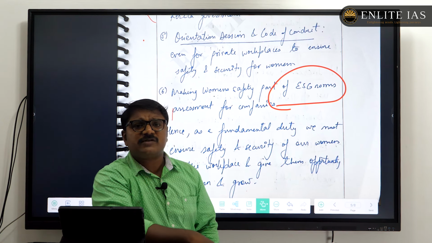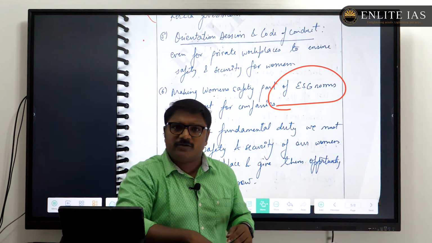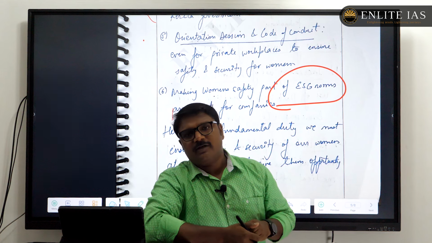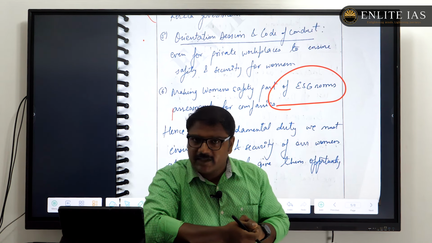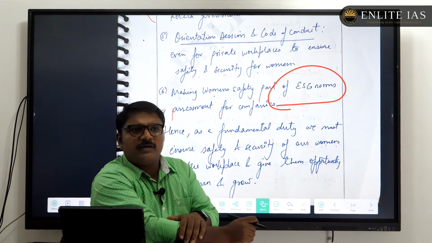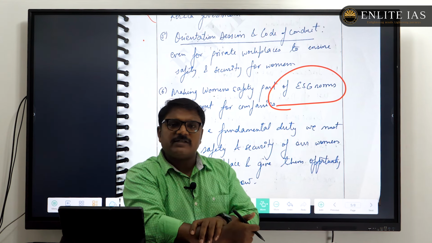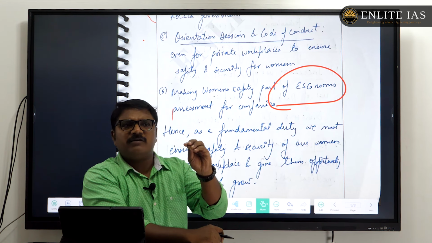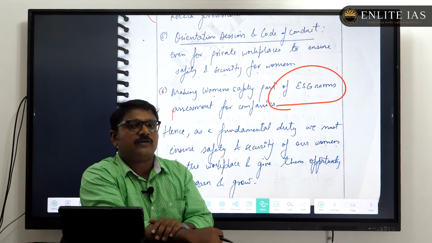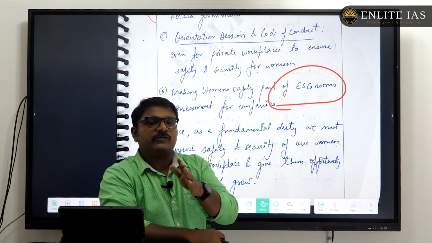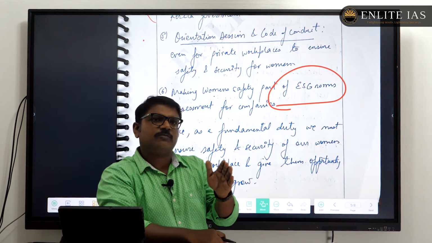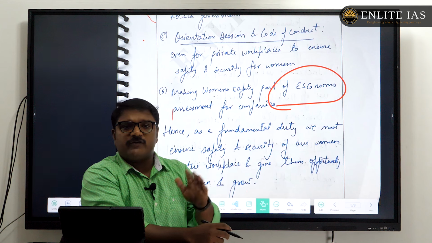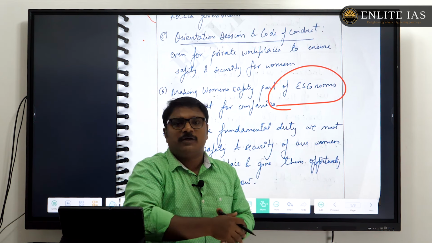And another two questions: one was regarding poverty and malnutrition. That is a very common theme in social justice, poverty and malnutrition. And another one was regarding public health, and that is also a current relevant question. So such questions, you can expect almost this range of questions. Only around 3 to 4 questions will be asked from social justice, of 10 marks and 15 marks. And in most cases, 2 to 3 questions you will get directly from what you have studied based on these 15 to 20 themes in social justice.